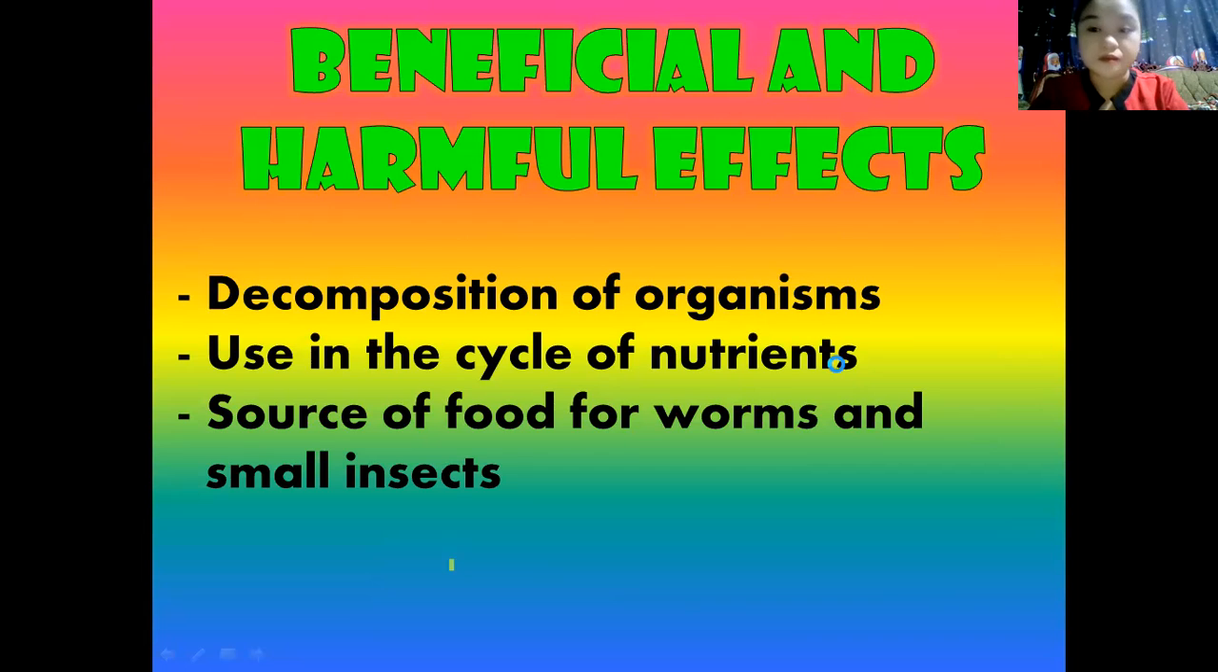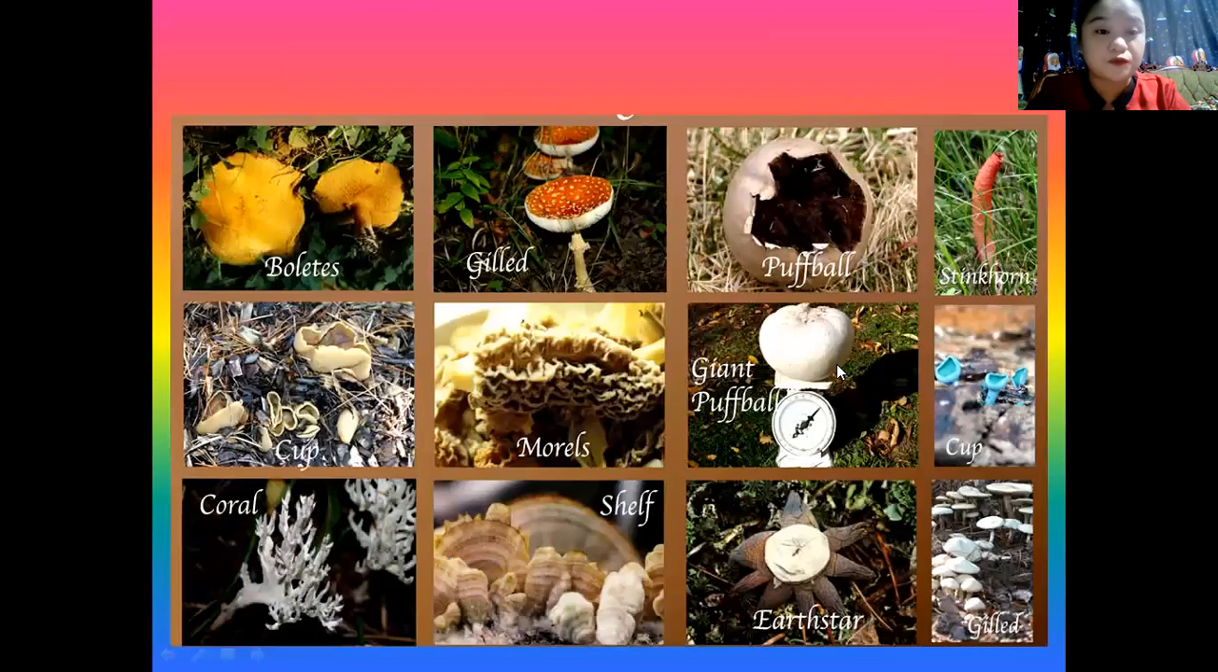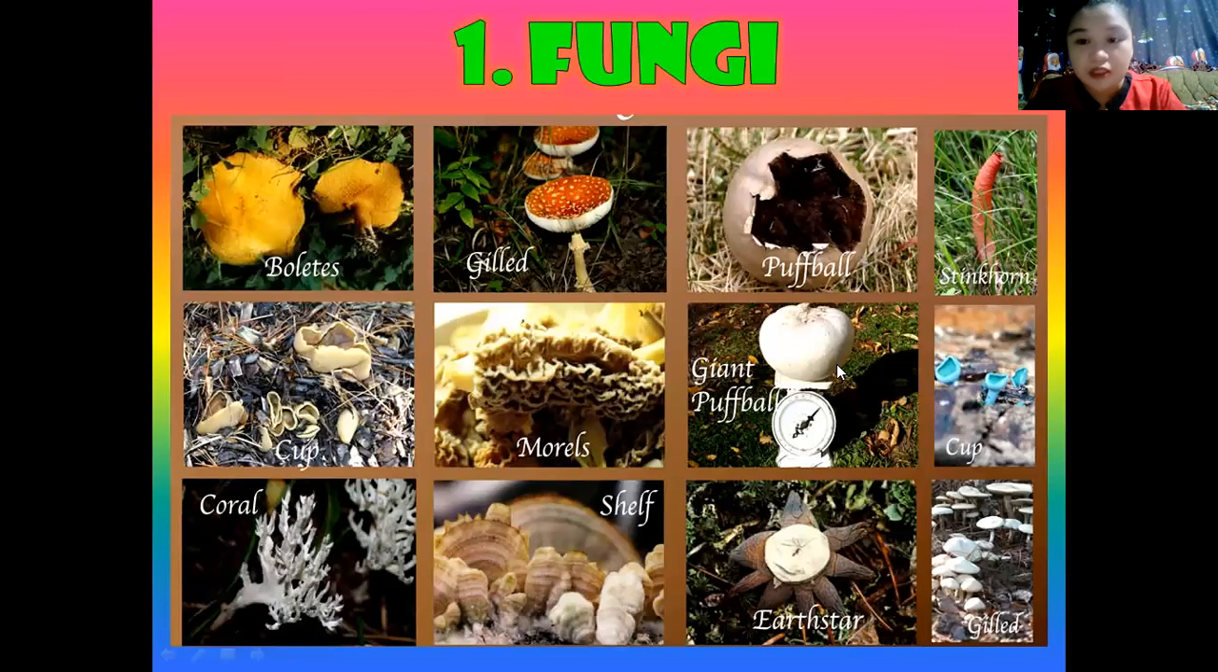Next, here is a picture of a fungi. Some examples of fungi are boletes, gills, puffballs, stinkhorn, cup, morels, giant puffball, another cup, coral, shelf, earth star, and gills. Those are the different examples of fungi. Please don't forget that.